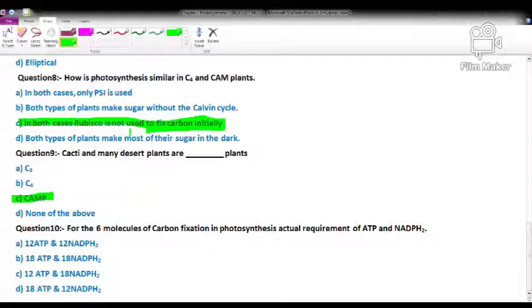So we multiply the 3 ATP by 6, that is 18 ATP, and 2 by 6 is 12 NADPH2. So the correct option is: for 6 molecules of carbon fixation, we need 18 molecules of ATP and 12 molecules of NADPH2. So option D is correct.